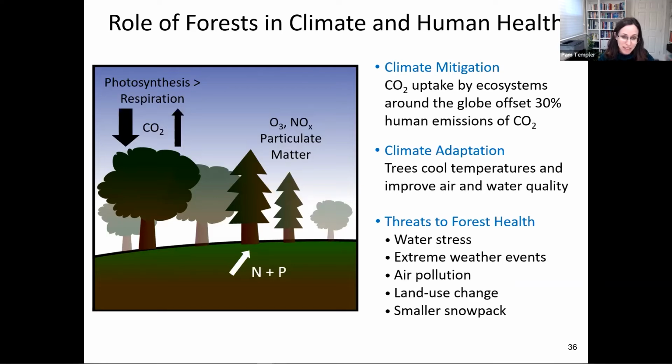So some of these threats to tree health, forest health are the same that are affecting humans: water stress, extreme weather events, air pollution, land use change, and a changing snowpack.